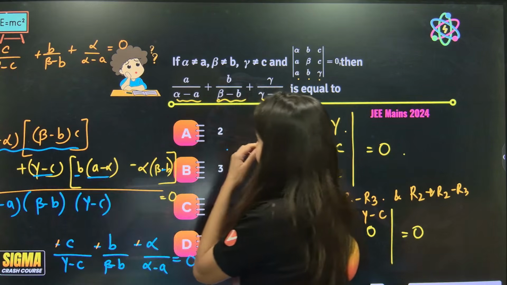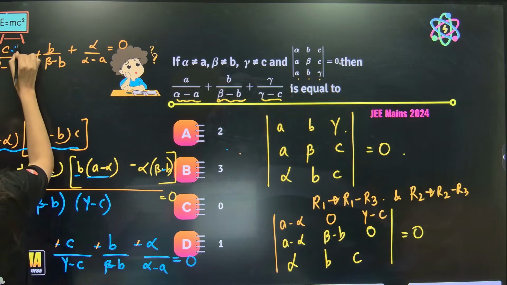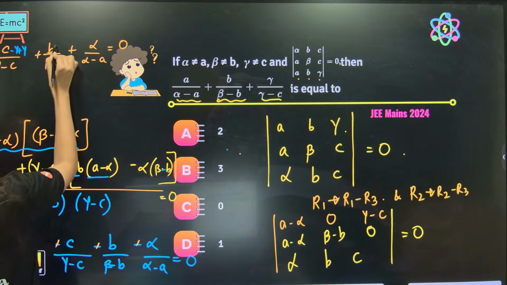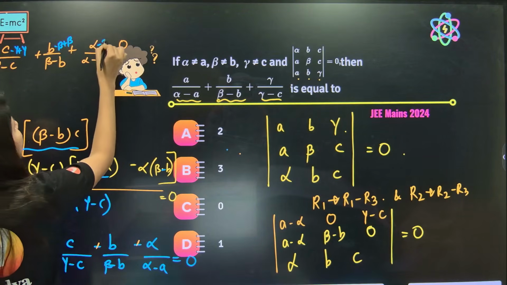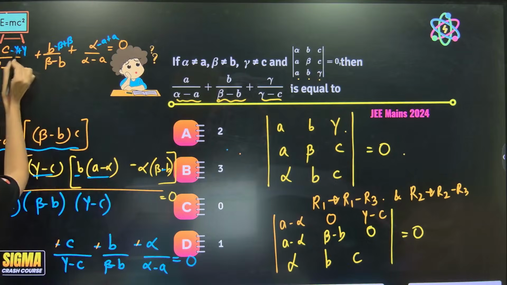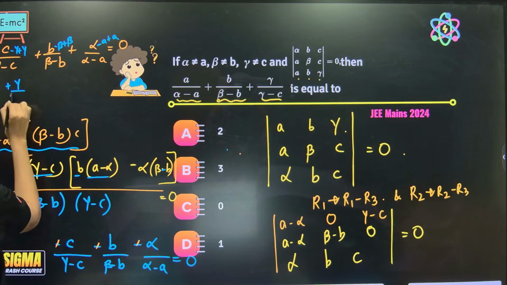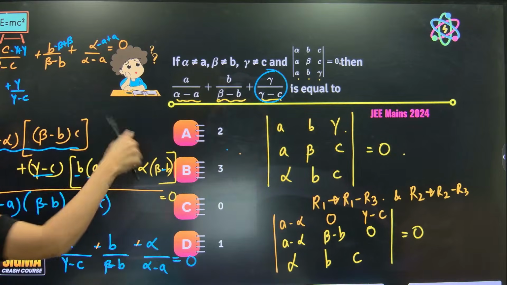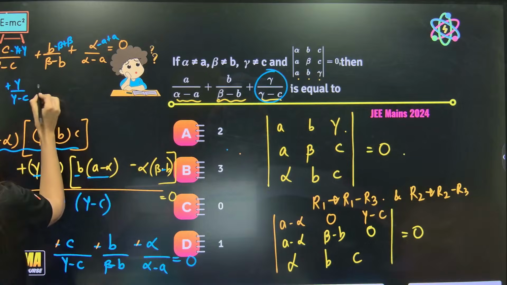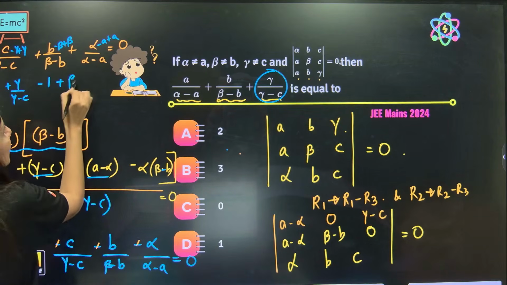All you have to do is see. Not matching. So just do minus gamma and plus gamma. Here do minus beta plus beta. And here minus A plus A. Now let's see. C minus gamma upon gamma minus C, so minus 1 plus gamma upon gamma minus C. Can you see this expression you have got? Now beta minus B upon beta, B minus beta upon, so this is minus 1 plus beta.